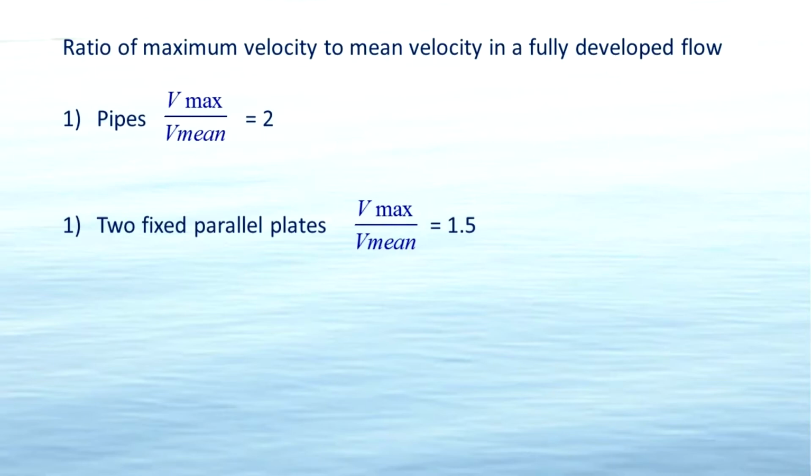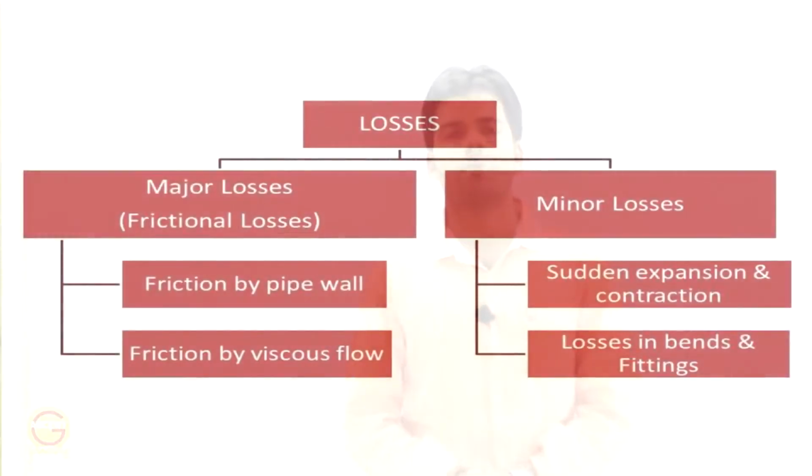This is again an important thing which is useful in numericals. If you want to determine the mean velocity of flow, you can determine the maximum velocity of flow. If the flow is through pipes, V max by 2 will be V mean, and for two parallel plates, V max by 1.5 is equal to V mean. Getting this?